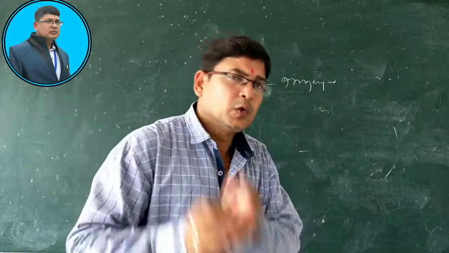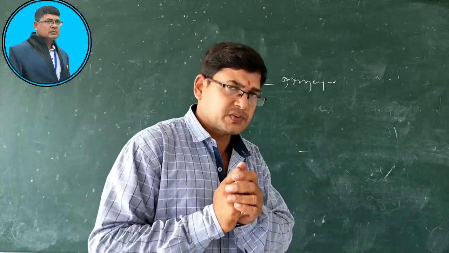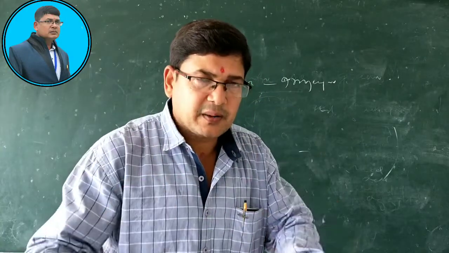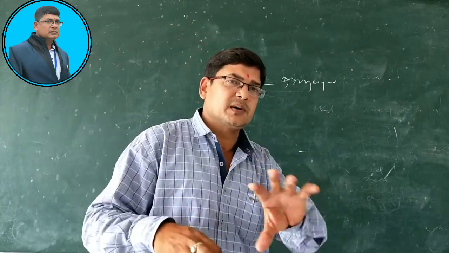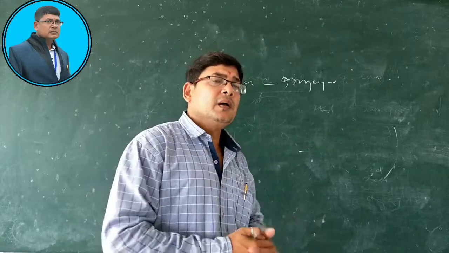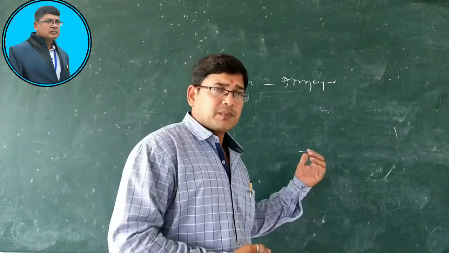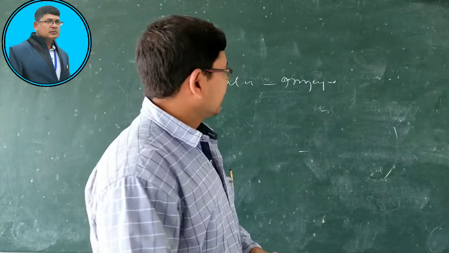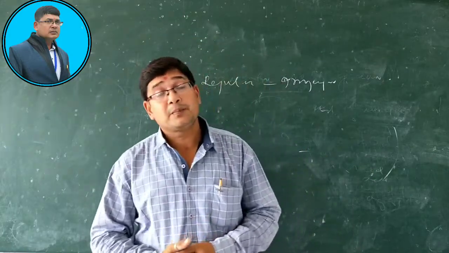That means same form. Those verbs are called regular verbs. Very good. Then irregular verb. What are irregular verbs?